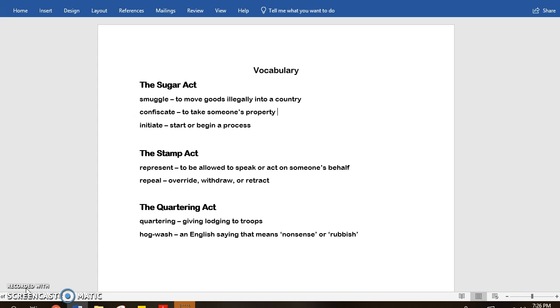In the Quartering Act, we'll see the word quartering and also the word hogwash. Quartering means giving lodging to troops, housing them in your home. Hogwash is an English saying that means nonsense or rubbish.